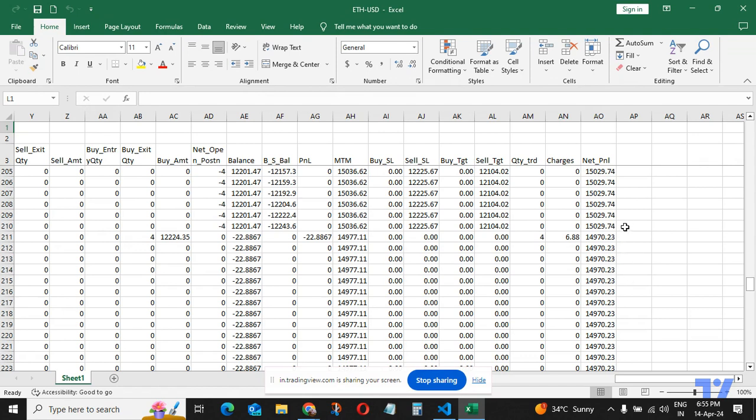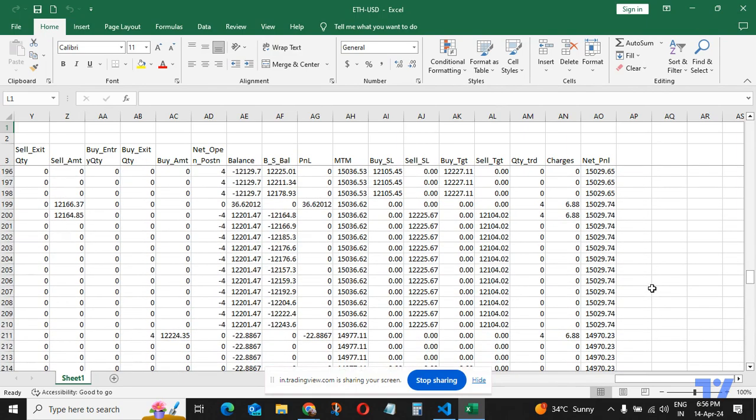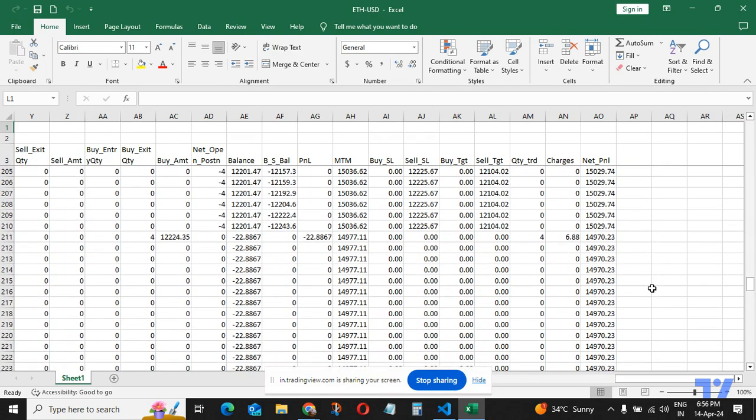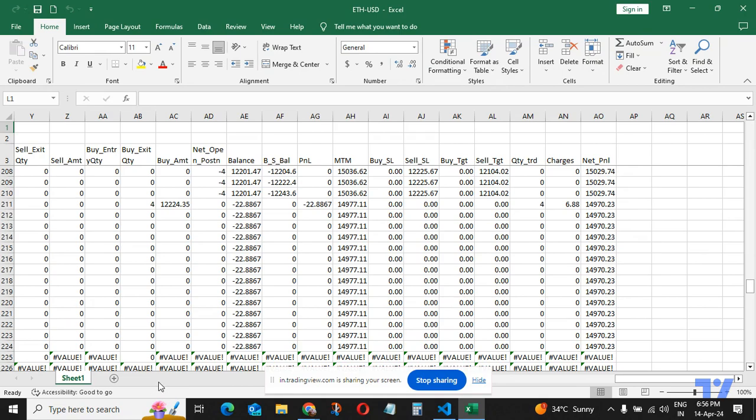Previous to that it was in a profit of 29 rupees. The last trade went wrong by around 22 rupees, so then it came down to 49.70. So let's see how it goes.